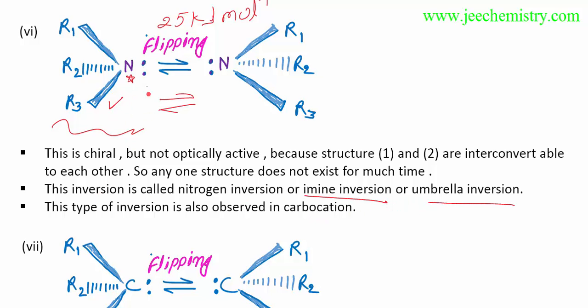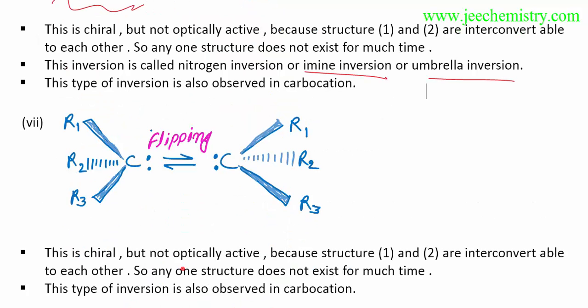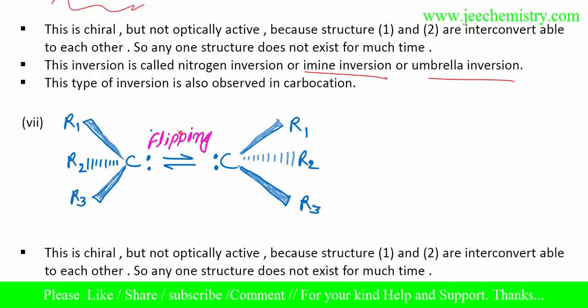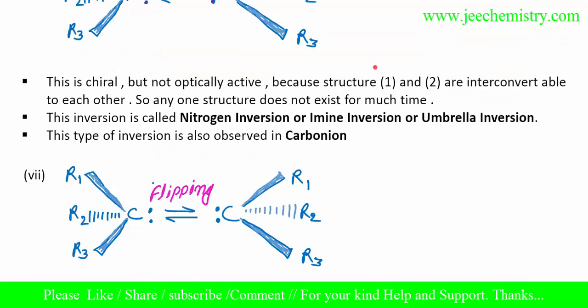And this type of compound I am showing here, it does not only occur with nitrogen, it also occurs with the carbanion. In a carbanion a lone pair is there. This type of inversion is also observed in the carbanion. Here it was written by mistake, carbocation. Now I have corrected the error.